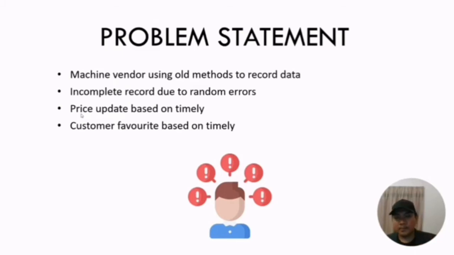For example, today a lot of customers like a drink named Coca-Cola, then perhaps next month or next year, it will change to Pepsi or something else. So as a vending machine vendor, they should recognize which is the best to put more stock of in their vending machine during that time.